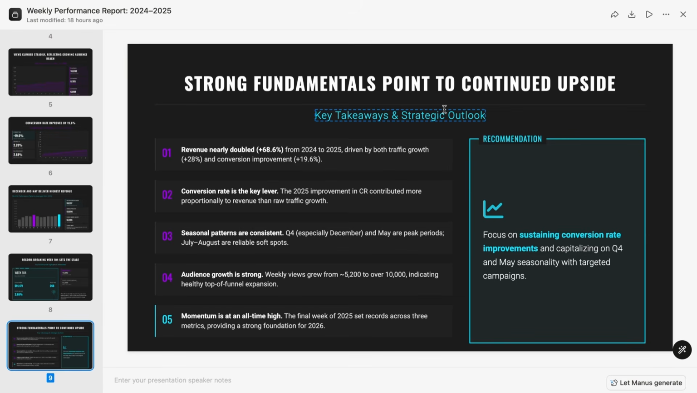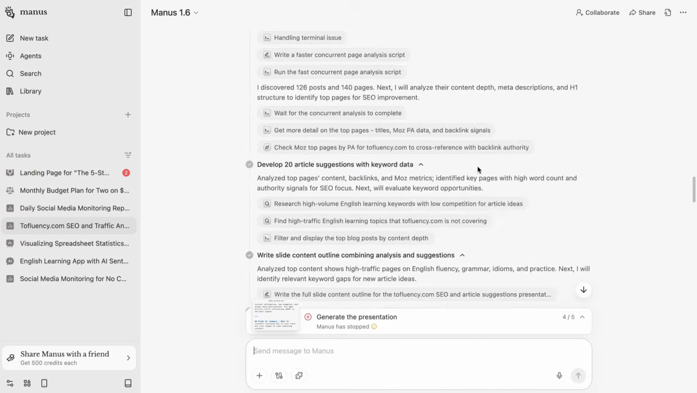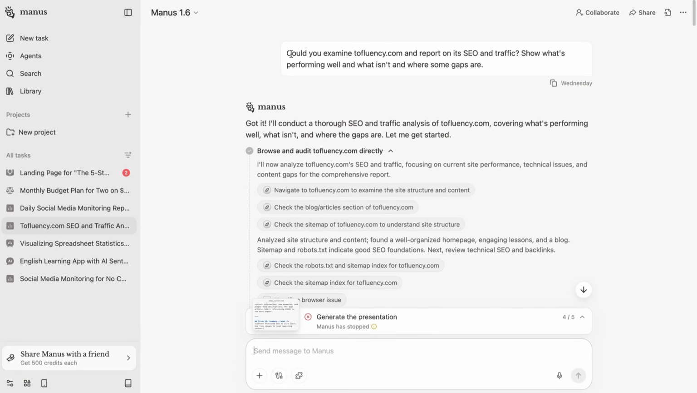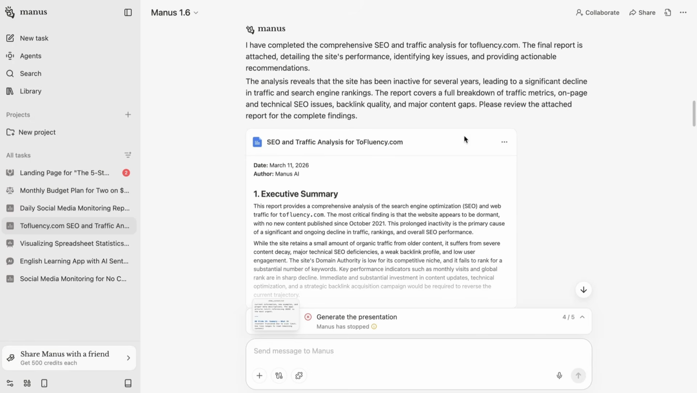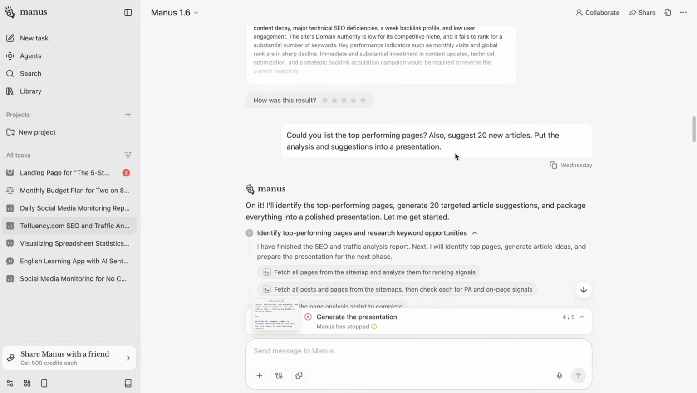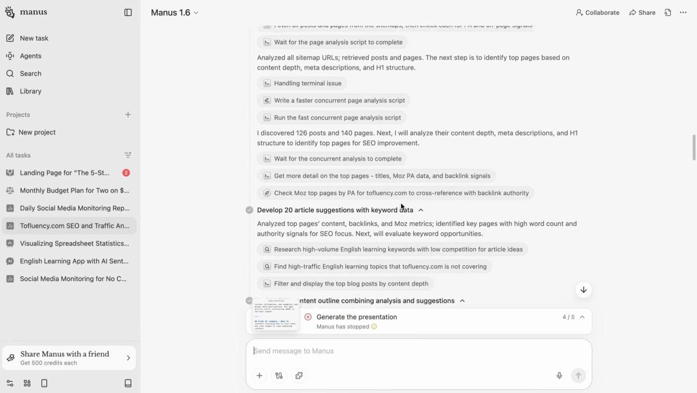This was all done from a spreadsheet, and this is a very powerful thing to have for yourself, if you're doing it for clients, if you're doing it for a company too. Now, the next one is another presentation where I just asked it to examine a website, an old website of mine, report on its SEO and traffic, see what's performing well and what isn't and where some gaps are. And then I asked it to, instead of just giving this executive summary, to put it in a presentation and suggest some articles for me too.